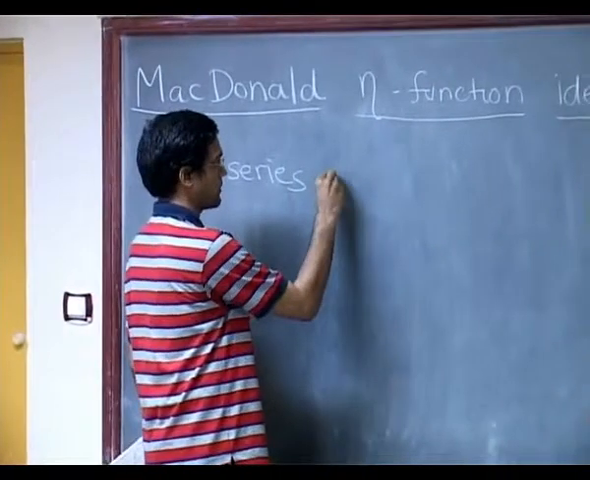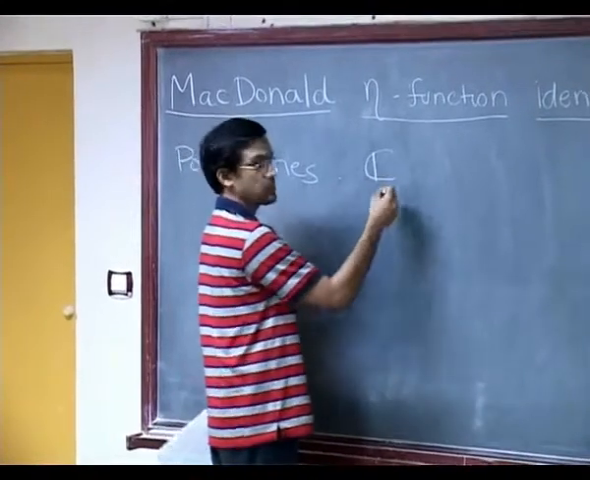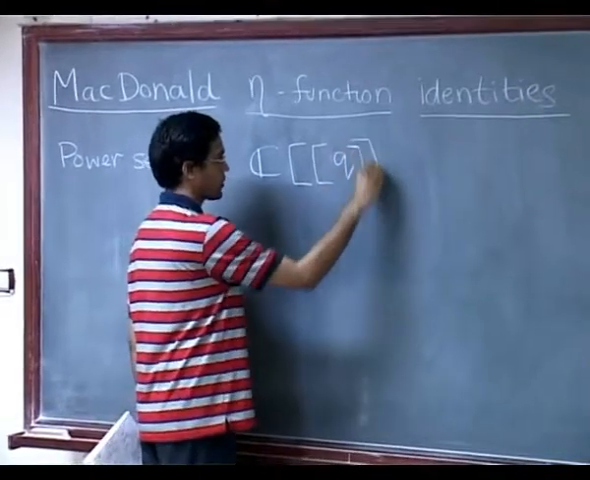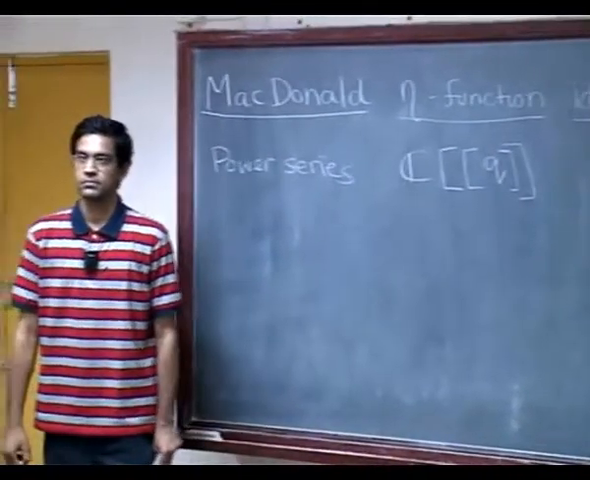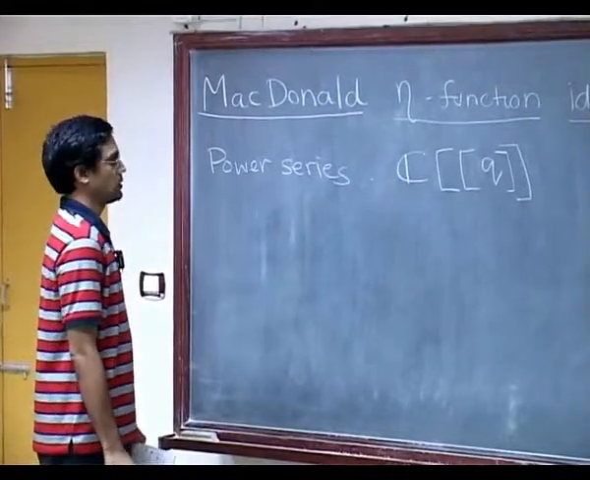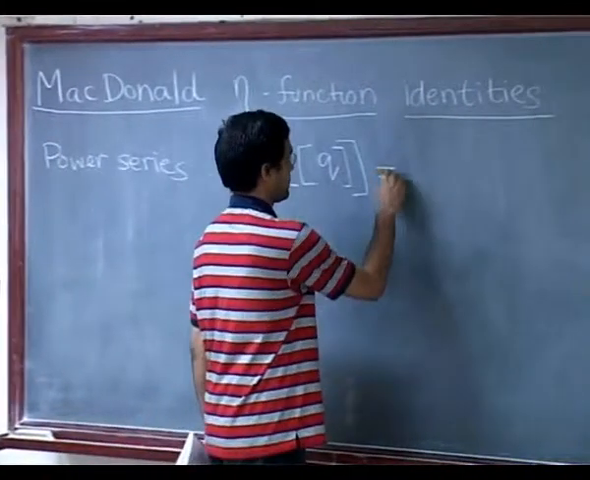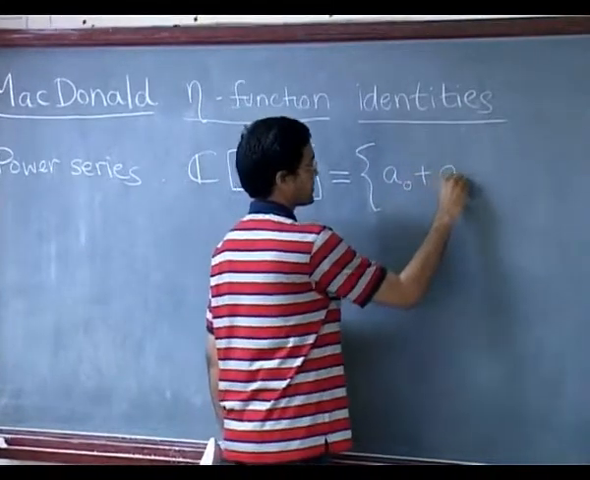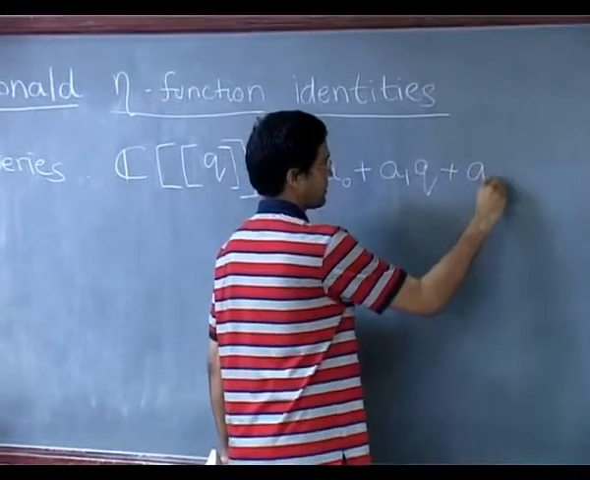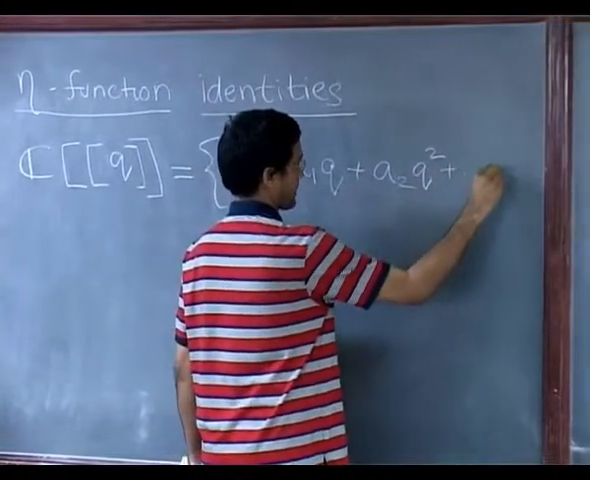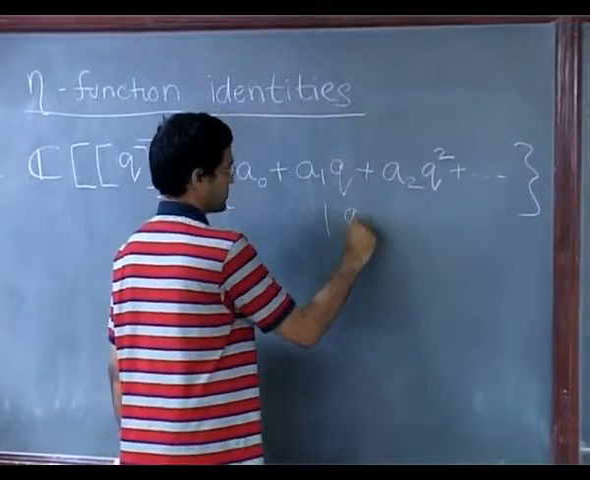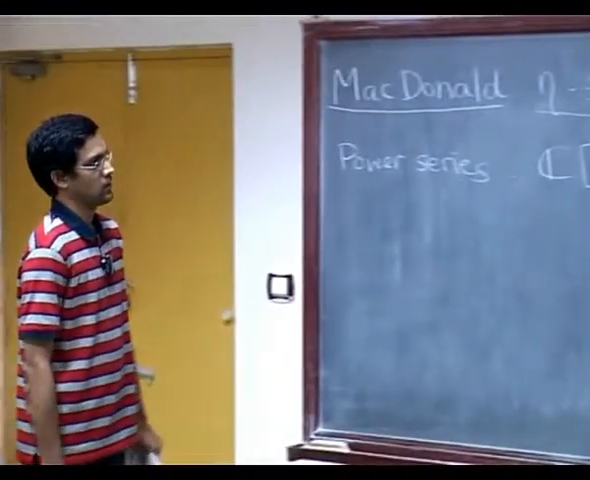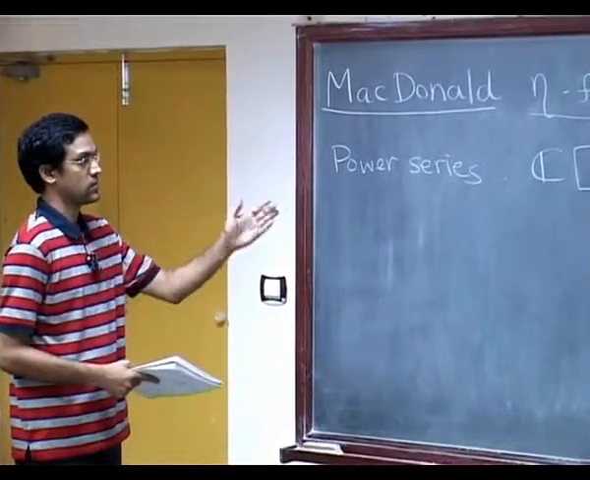So what is a power series? The ring of power series with complex coefficients is denoted like this, and the variable is historically called Q. So it's a power series in the variable Q. These are just all infinite formal series of the form A0 plus A1Q plus A2Q squared and so on, where all these coefficients are complex numbers. So that's what a power series in one variable is.